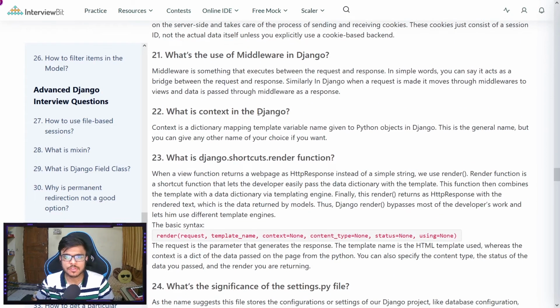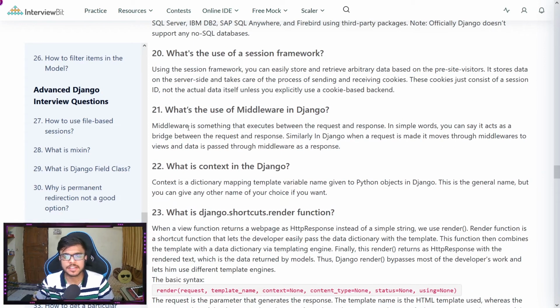Now, what's the use of middleware in Django? Middleware is something that executes between the request that we get from the client and the response that we send. In simple words, you can say it acts as a bridge between request and response. Similarly, in Django, when a request is made, it moves through middleware to views, and data is passed through the middleware as a response.